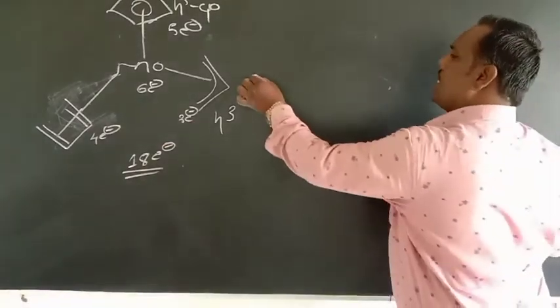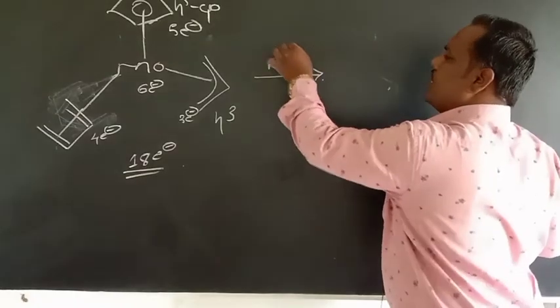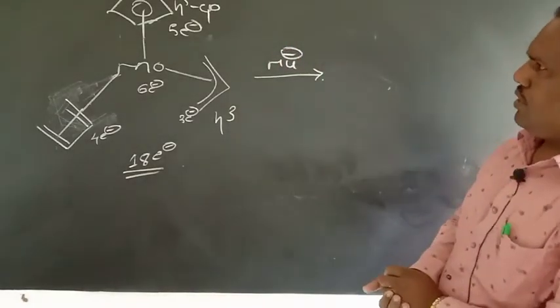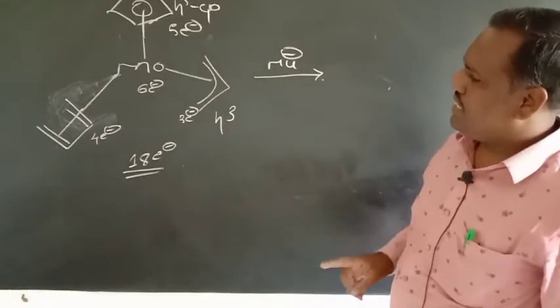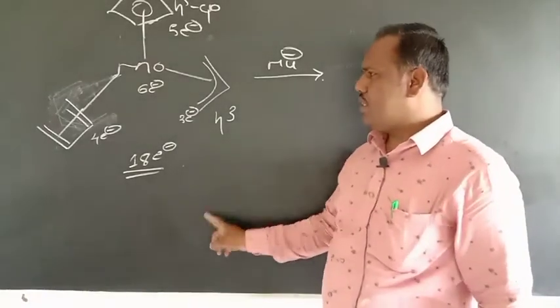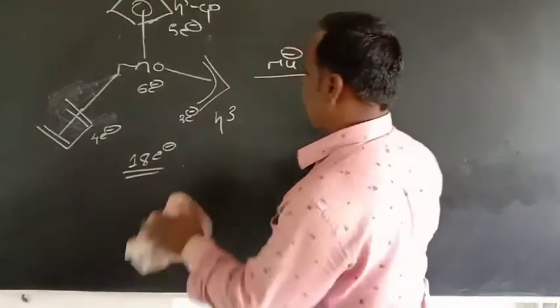So in this case, where a nucleophile should attack, according to the DMG rule, the first condition is that the complex should be 18 electrons. No doubt, it is an 18 electron species.